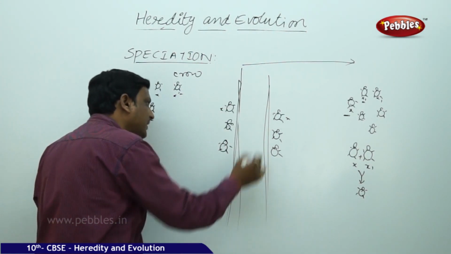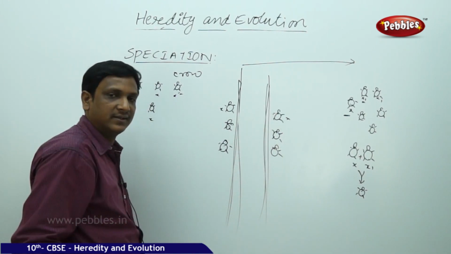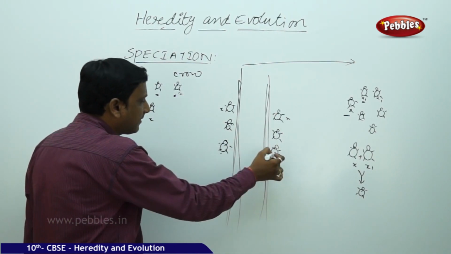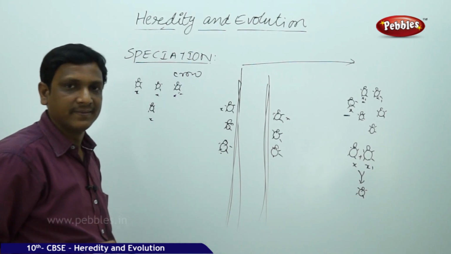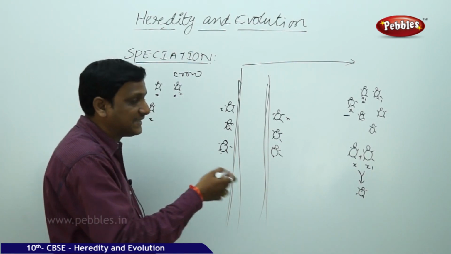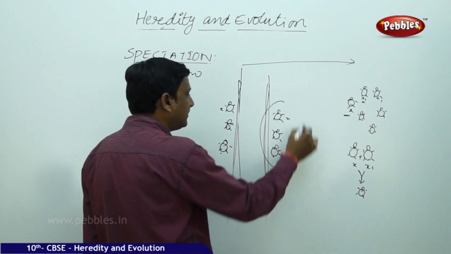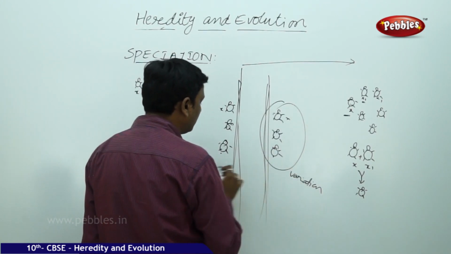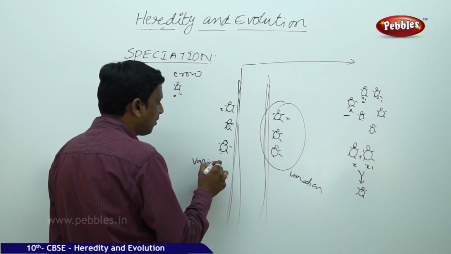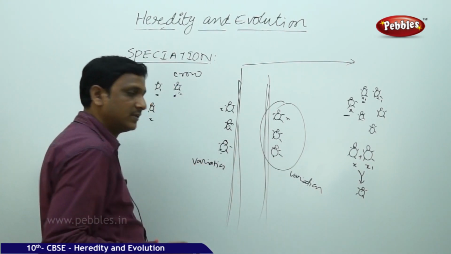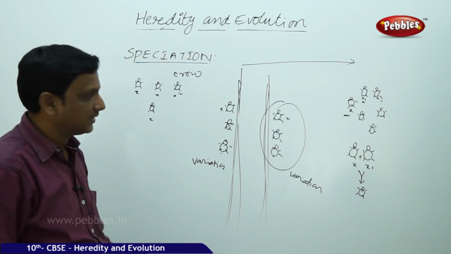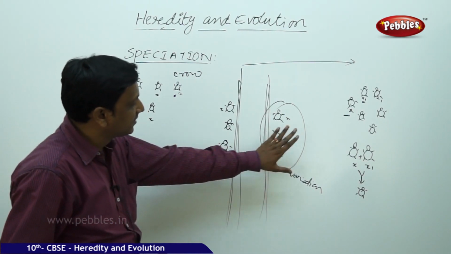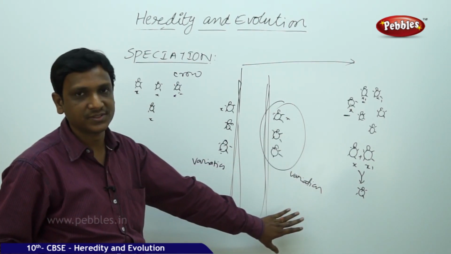After they are divided into two groups and isolated, in the initial stages this one can mate with that one, it can reproduce. But after so many generations, this one will get a different set of variations, and that one will get a different set of variations, because they are isolated, separate. After a number of generations, this becomes a particular species, and that becomes a particular species.